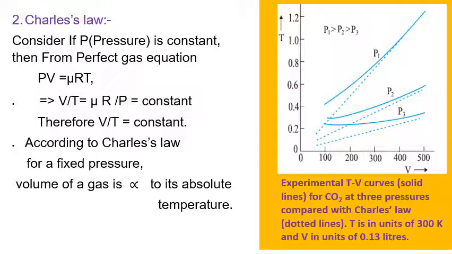According to Charles' law, if pressure P is constant, then from PV = μRT, V/T will be equal to μR divided by P, or you can say V/T is constant. This means the volume of a gas is directly proportional to its absolute temperature.